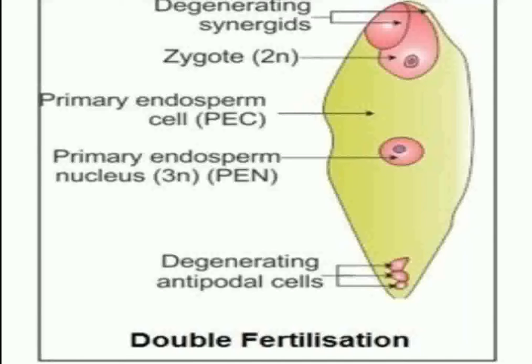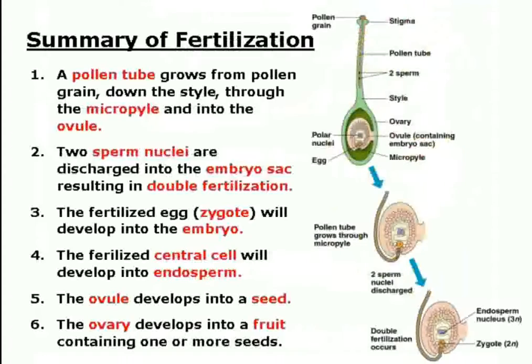Now, after the double fertilization has taken place, you have studied the gymnosperms, and you saw that the formation of the endosperm took place prior to the process of fertilization. It is unique in the case of angiosperms, because if no fertilization occurs, no endosperm will be formed and there is no wastage of energy. Now, we can summarize the fertilization like this.